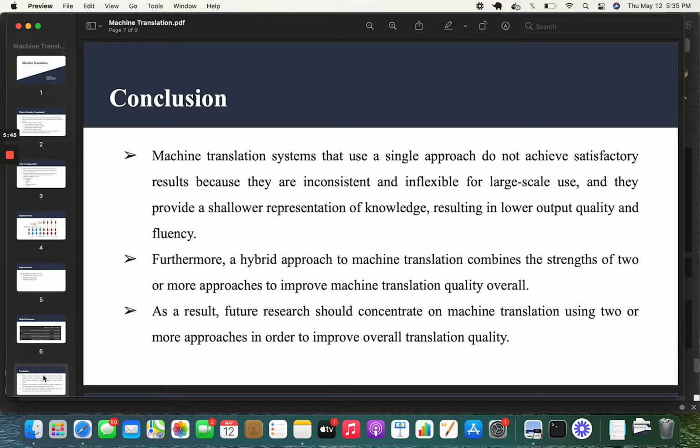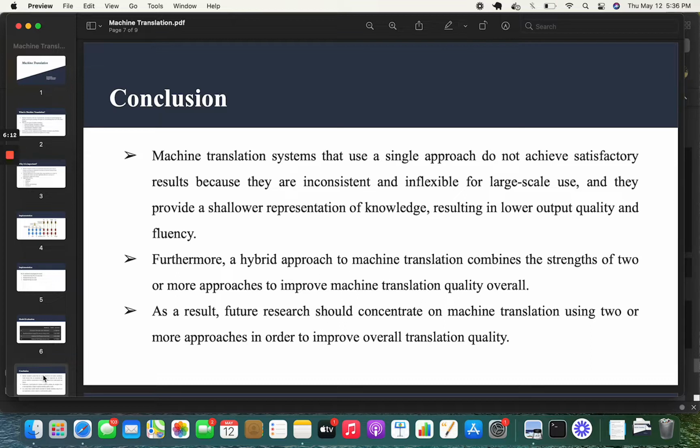Coming to the conclusion, machine translation systems that use a single approach do not achieve satisfactory results. Using and training multiple models, we can get higher output quality. Furthermore, a hybrid approach to machine translation combines the strengths of two or more approaches to improve machine translation quality overall.